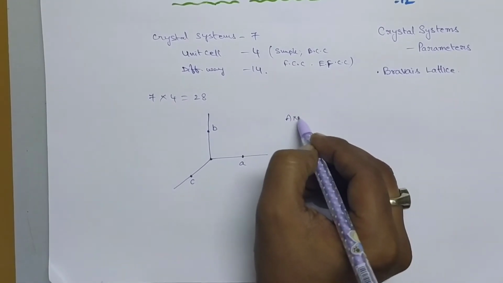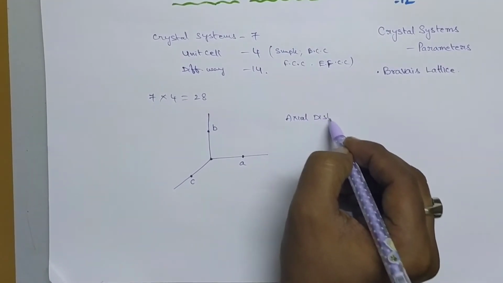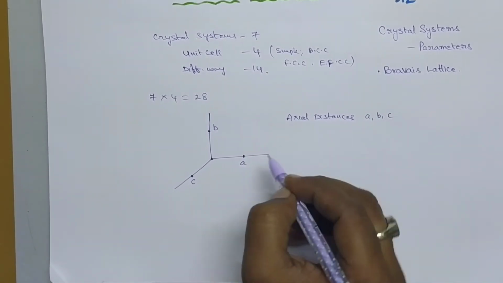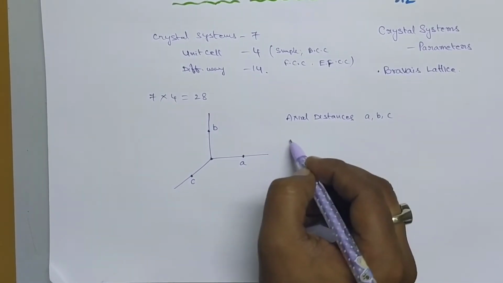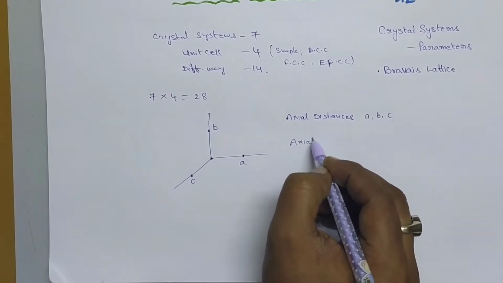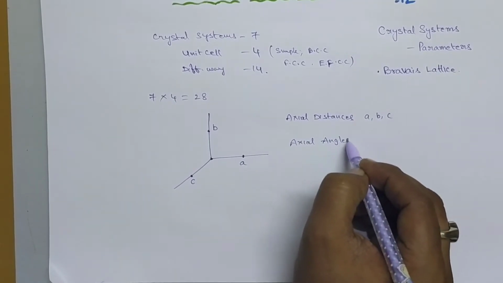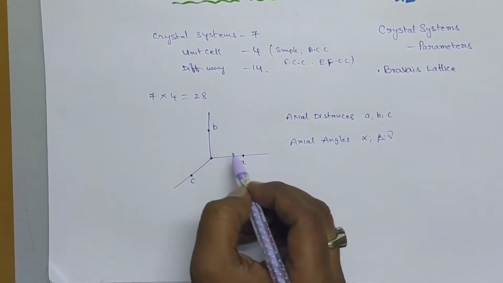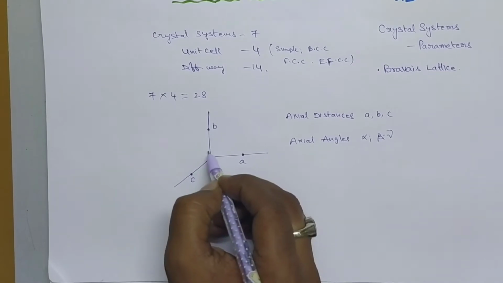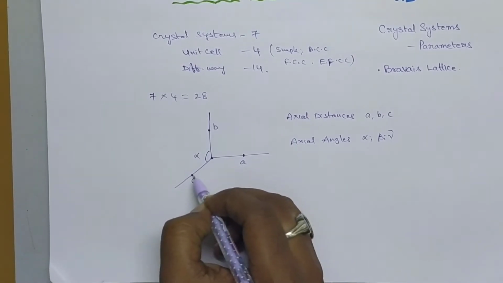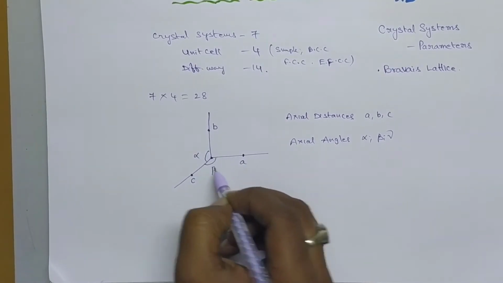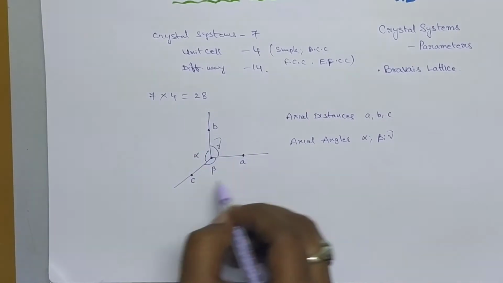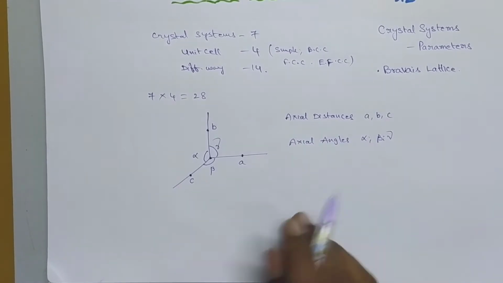So these are called axial distances a, b and c, and also the axial angles, let them be alpha, beta and gamma. The axial angle between the b and c coordinate axes will be alpha, c and a will be beta, and a and b will be gamma. So these are the parameters for any crystal structure.